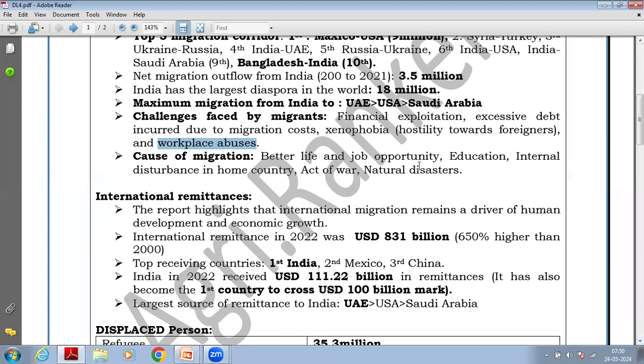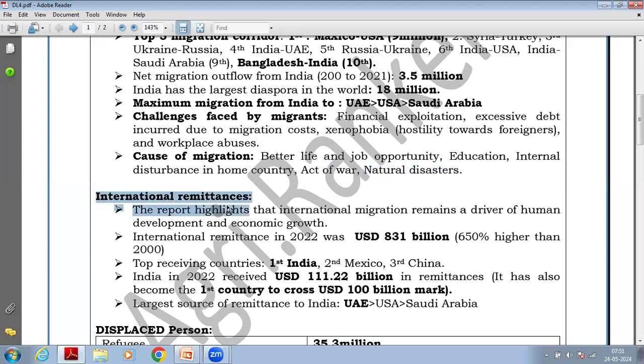Causes of migration: better life, job, education, internal disturbances in the home country, act of war, natural disaster. Okay, this is important. Natural disaster is becoming a major cause. Day by day, the number of people migrating due to natural disasters in their home country is increasing.